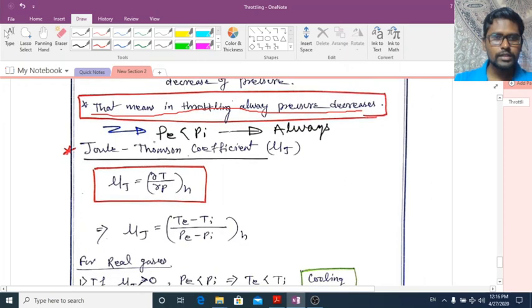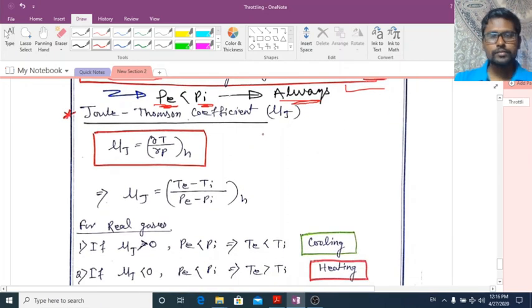That means pressure at exit, Pe, is less than the pressure at inlet, Pi. It is always true. We don't guarantee that temperature may increase, may decrease, or may remain constant. But in the throttling process itself, the pressure will decrease at the exit.